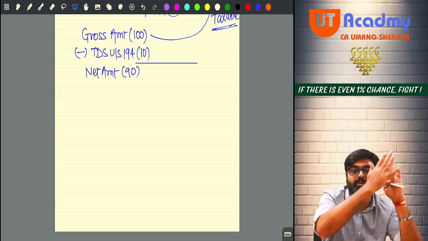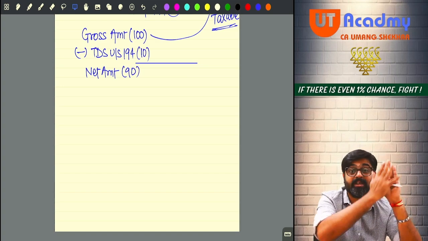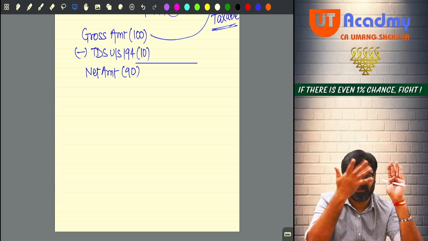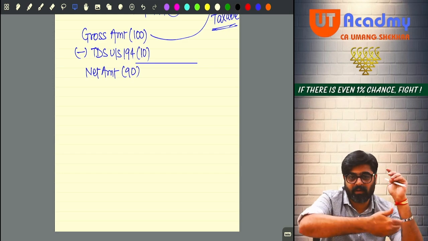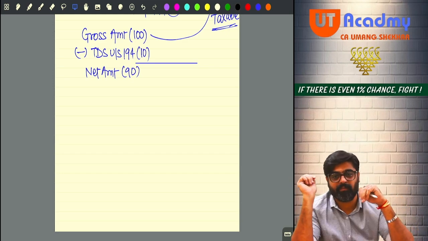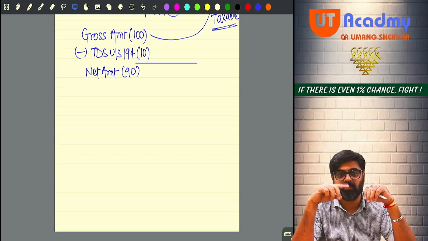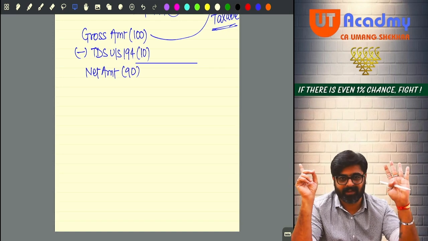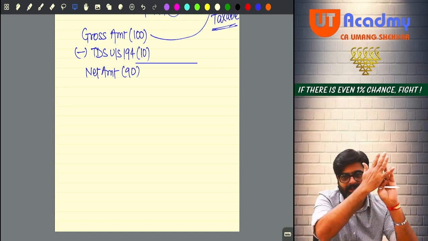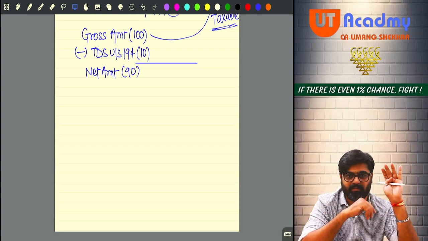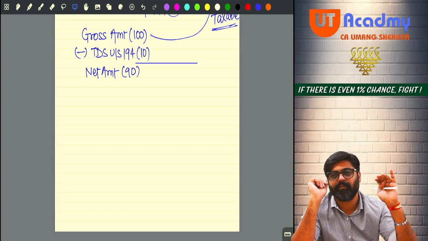Understanding? Earlier it used to be in physical form, the share certificate. Now you don't get it in physical form. Now you get it in dematerialized form, for those shares which are listed. But for other shares which are not listed, still you get the share certificate in physical form. Got it?